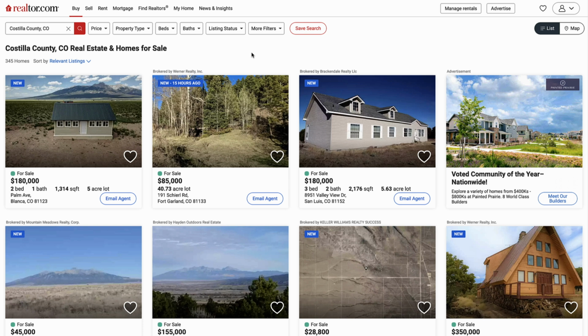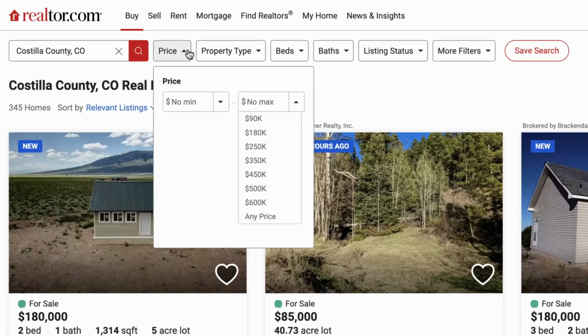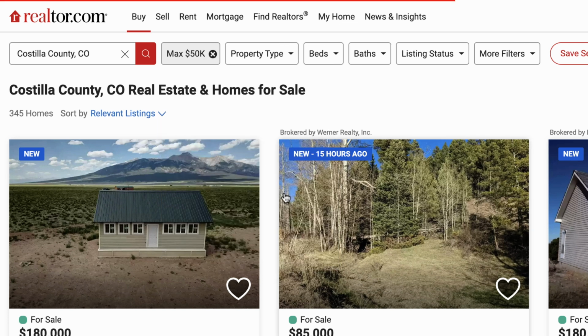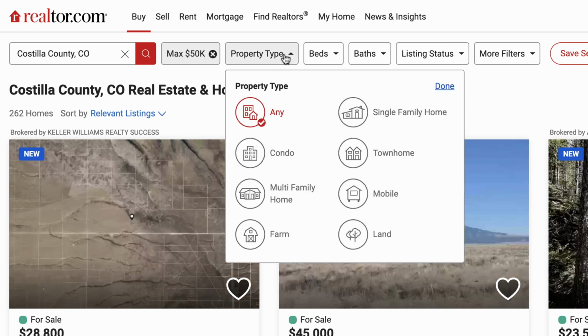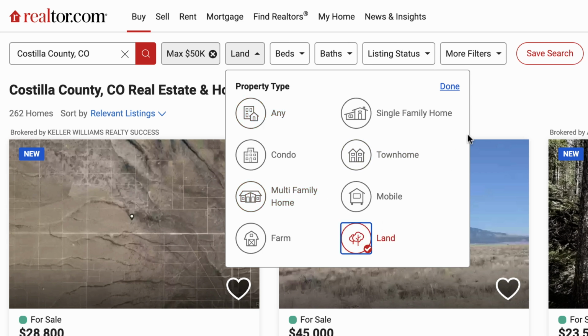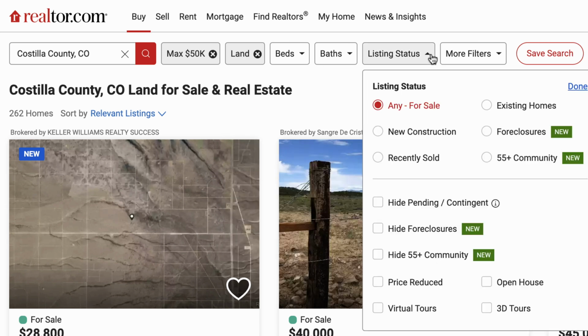Similar to Lands of America, we can sort this however we want to with the filtering options they give us. We could go by price again. So let's go, 0 to 50,000, just like we did on the other site. In property type, unlike Lands of America, you're not going to be able to assume that it's all vacant land here unless you tell it that. So we're going to select land. And for listing status, we could either do recently sold or for sale. In this case, because the sold comps are more likely to be available, I'm going to go ahead and select that.